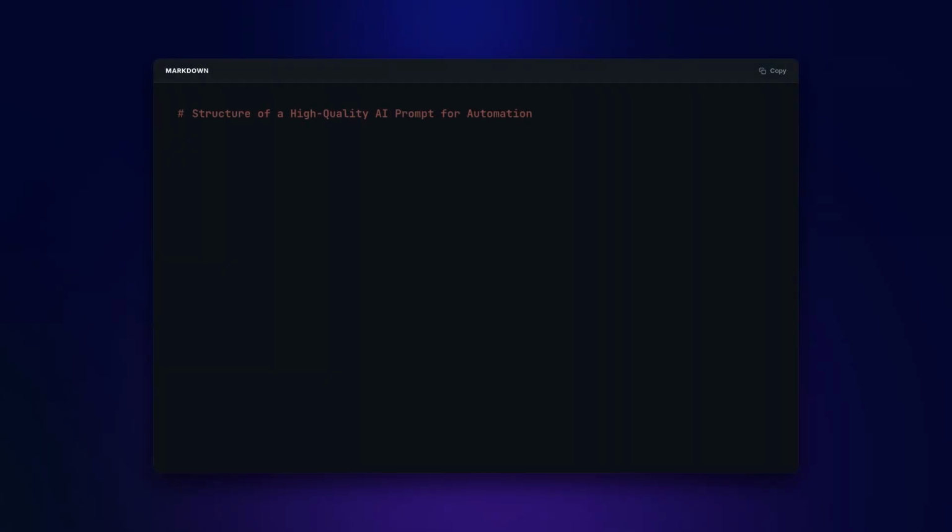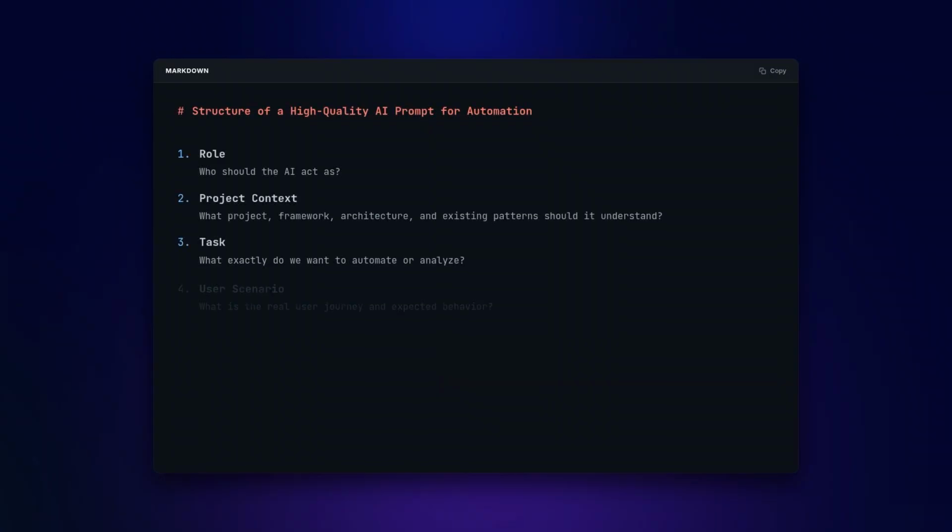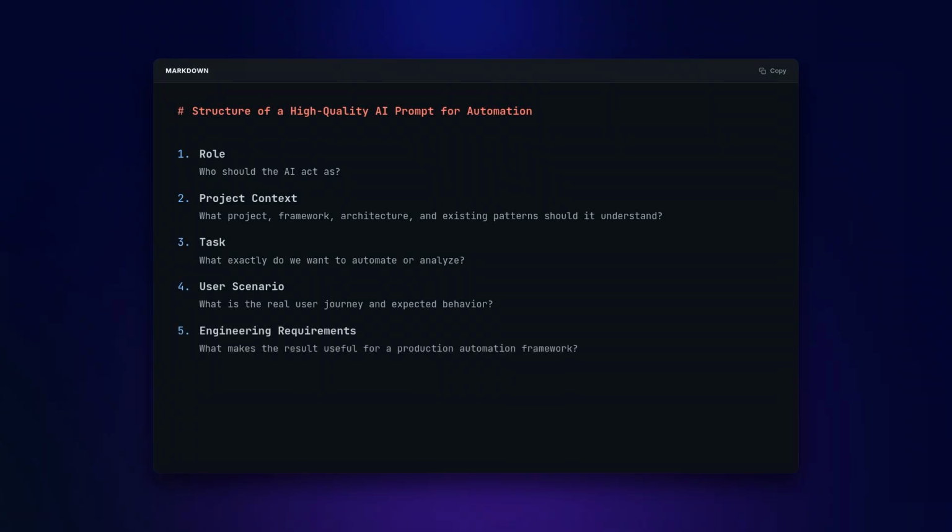The structure looks like this: role, project context, task, user scenario, engineering requirements, constraints, expected output. When we add these pieces, we reduce the number of assumptions the AI has to make. Instead of guessing the architecture, it can follow the existing framework. Instead of inventing selectors, it can prefer stable identifiers. Instead of generating a random script, it can produce automation that is easier to review, run, improve, and maintain.